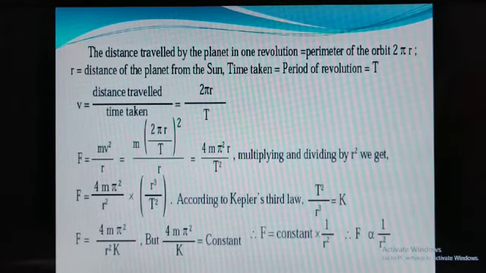Now see that F is proportional to 1 divided by r square, that is, inversely proportional to the radius of that circle. Newton identified this force with the force of gravity and hence postulated the inverse square law of gravitation.